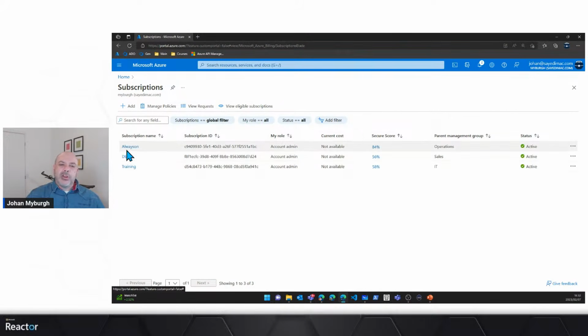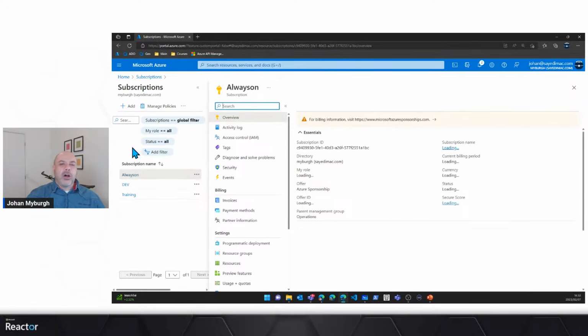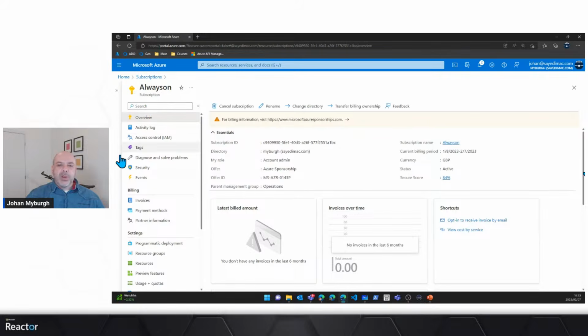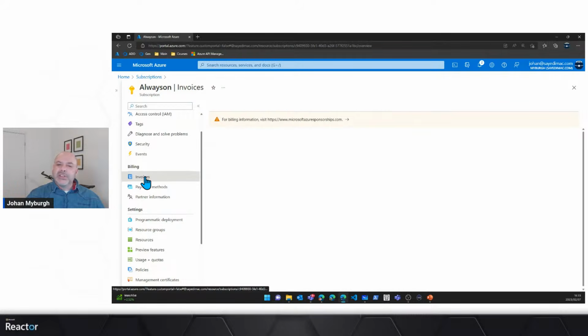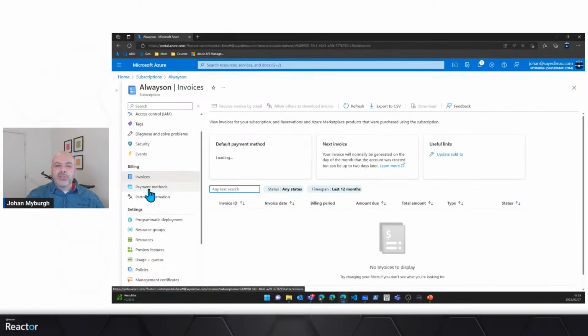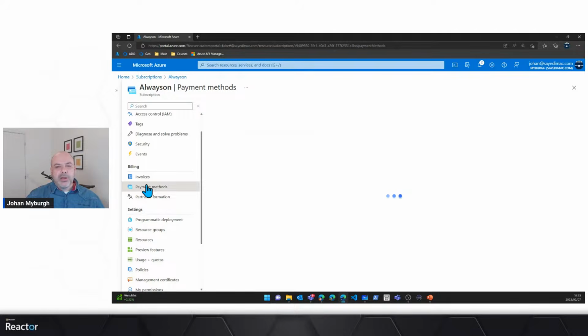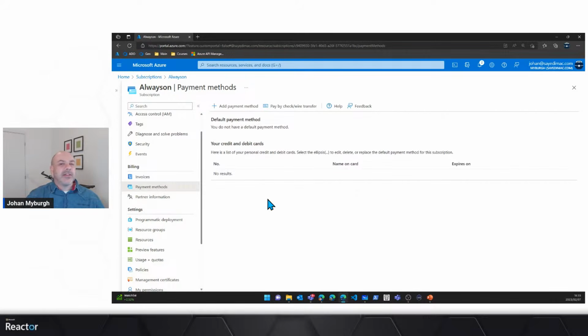So what I'm going to do is click on my always on subscription. We're just going to minimize this section on the left hand side, and there you can see there's my subscription. And if I scroll down a little, you will see that there's some options like security, certain events. There's invoices, right? If I had some invoices and billing options. There's my payment methods. I don't think I'll have anything in there right now. This is not a standard type of subscription, but there you can see I can also add a payment method. I can pay by check or wire transfer. Not sure who pays by check anymore.